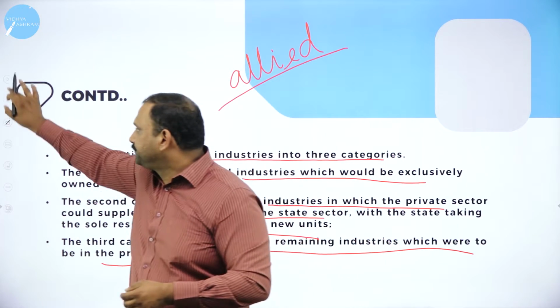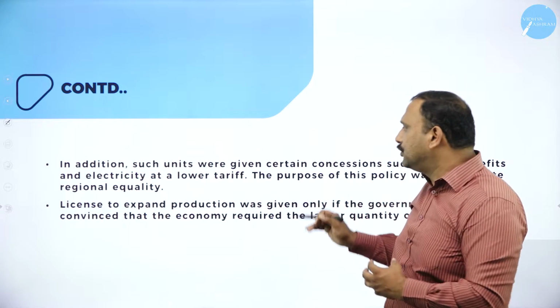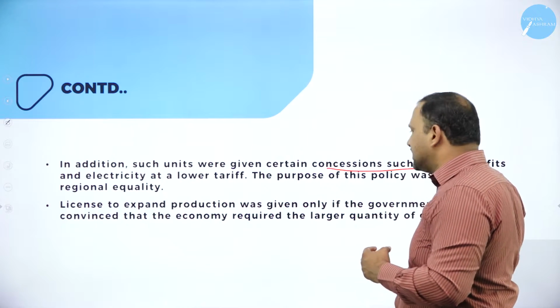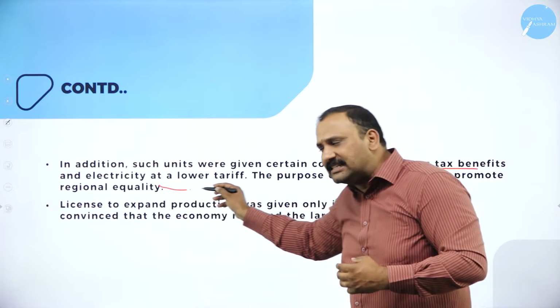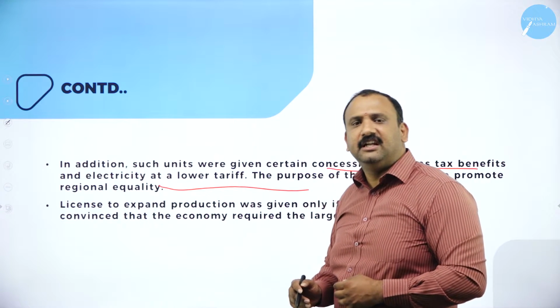Moving forward, the next factor was that in addition to this, there were certain units which were given concessions such as tax benefit and electricity at a lower tariff, and the purpose was to bring in regional equality.